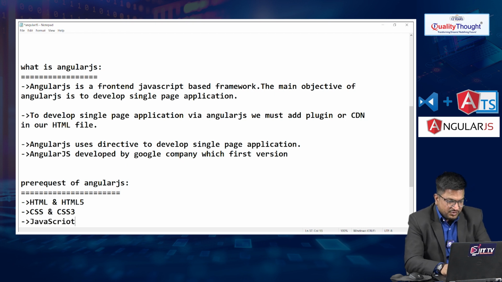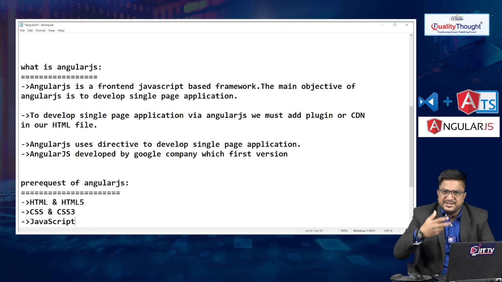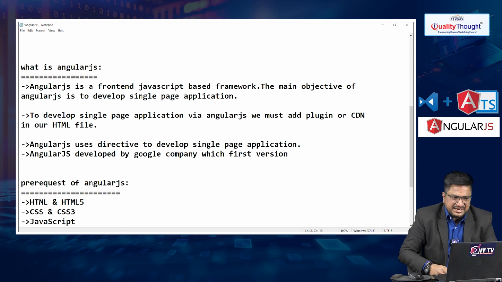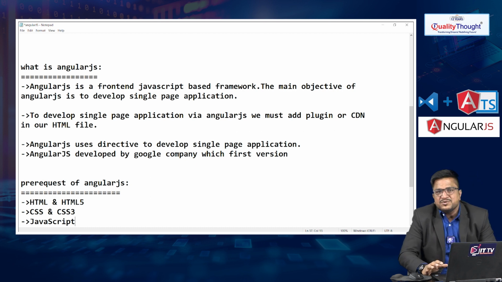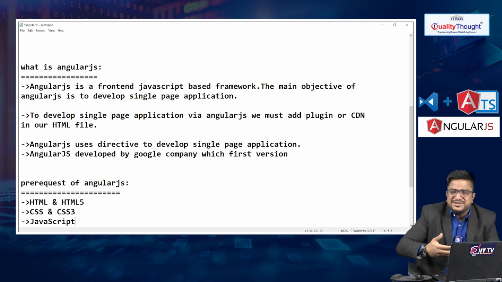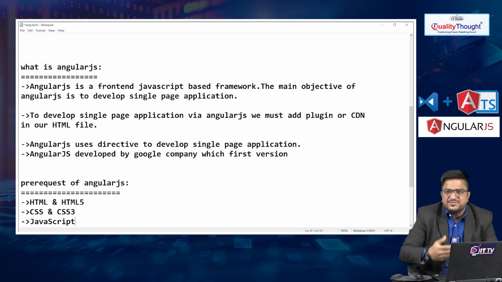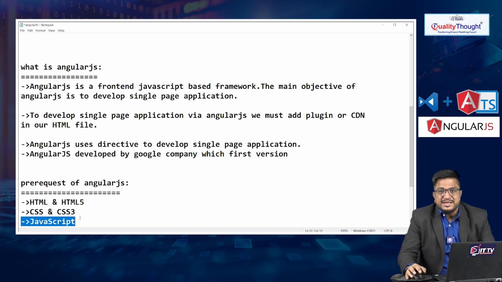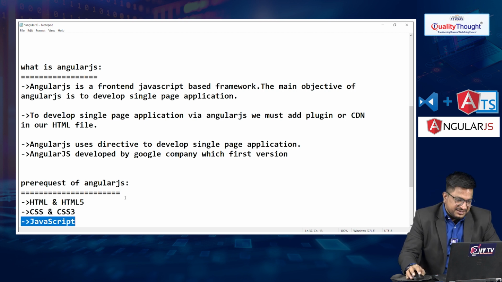If you don't have any idea on HTML and HTML5, CSS and CSS3 along with JavaScript, then we are not able to understand how we are developing the single page application. So these are the mandatory prerequisites to learn AngularJS.